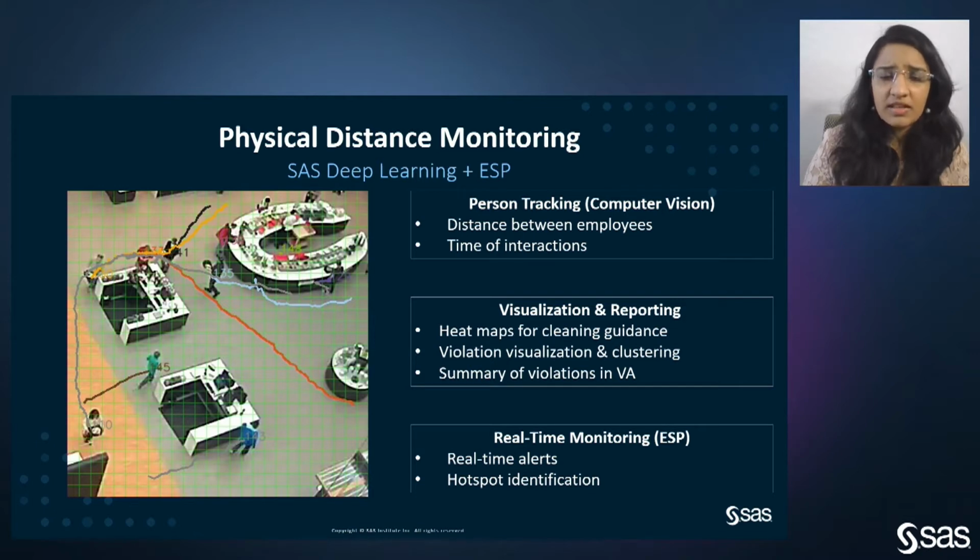Next comes the visualization and reporting. Here, we have developed heat maps which can serve as guidance to the cleaning crew. We also have the analysis of the violations and the summary of all the violations in SAS Visual Analytics, or VA. Lastly, using the ESP capabilities, or event stream processing, we do real-time monitoring of the situation, which helps us provide real-time alerts as an email or a text notification along with hotspot identification.